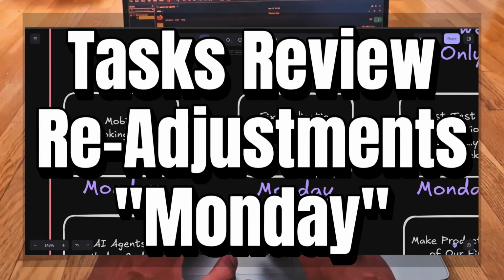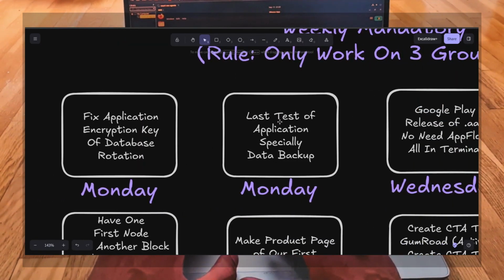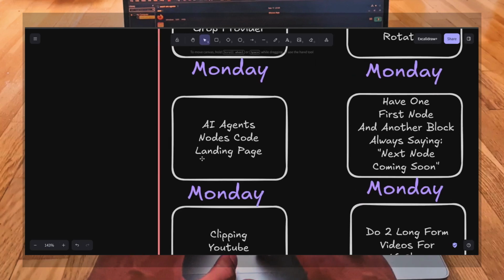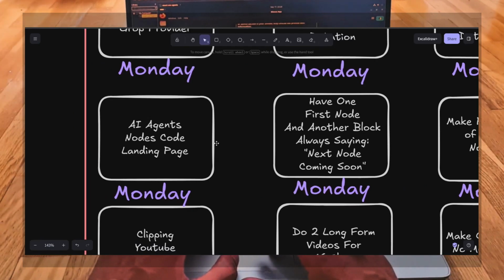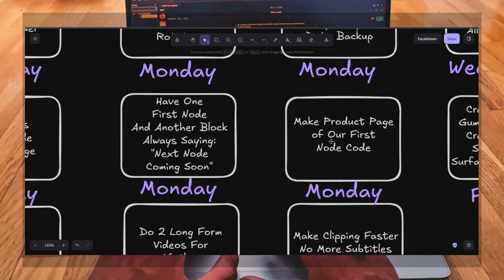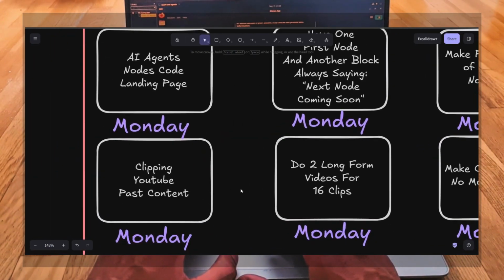Tasks review, readjustments, Monday. So let's start. Monday I have planned to do this mobile app. I have also planned to work on my landing page of AI agent nodes. So here are the different tasks, the project page, I have to make it.